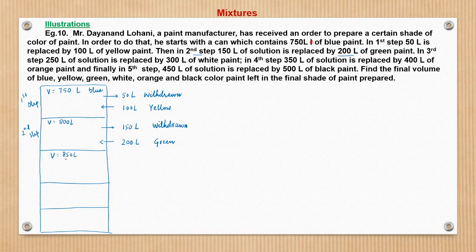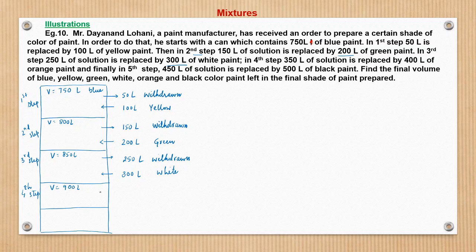Now at the start of the third step, the volume becomes 850 liter. Out of this, in the third step, 250 liter of solution is replaced. So 250 liter withdrawn and replaced by 300 liters of white paint, white color, right? So what is the volume now? After this, the volume becomes 900 liters. This is the start of the fourth step.